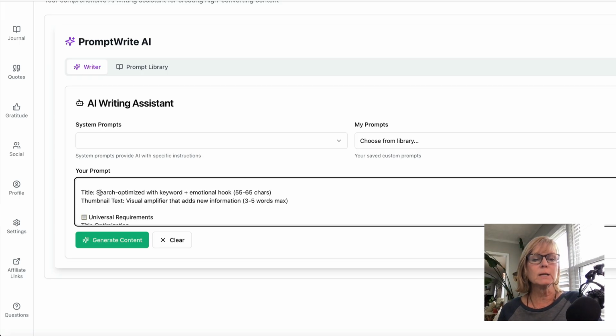And it's going to give you a title, search optimized with a keyword and emotional hook, 55 to 65 characters. Do you see how this is already programmed in here? So like you don't have to ever do this again. Like all you have to do is tell it your new topic or keyword and what type of video it is. In this case, it's a how-to, right? And then the thumbnail text, visual amplifier that adds new information, 3 to 5 words max.